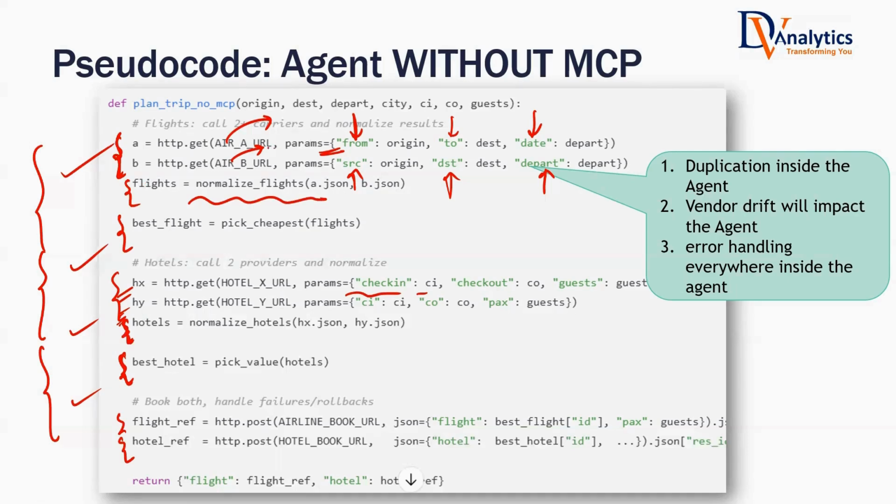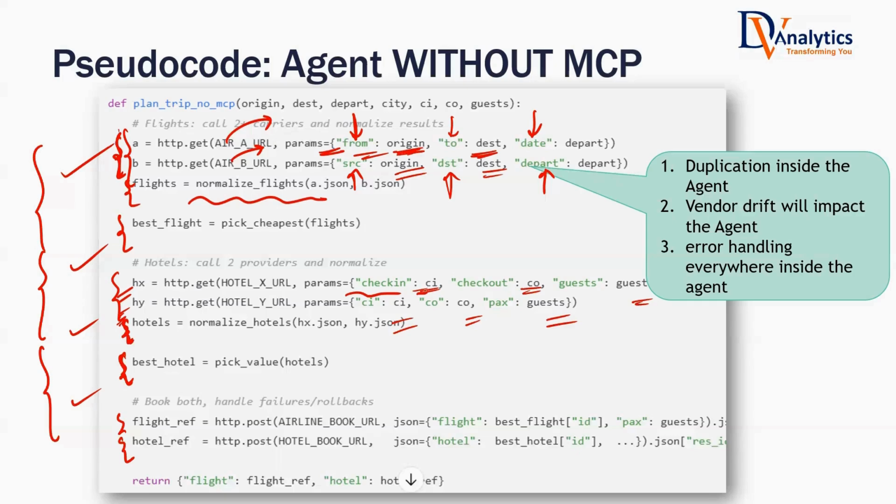But with MCP, you don't want to write the code like this. You don't want to repeat this again and again. I'm giving my origin, I'm traveling from here. My destination is this. Multiple times I'm giving it. Check-in date is this. Checkout date is this. Number of guests. I'm giving the same information multiple times.